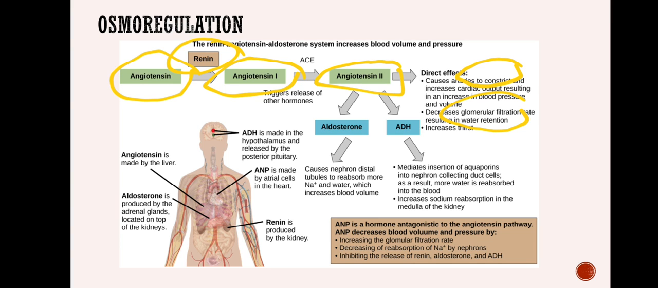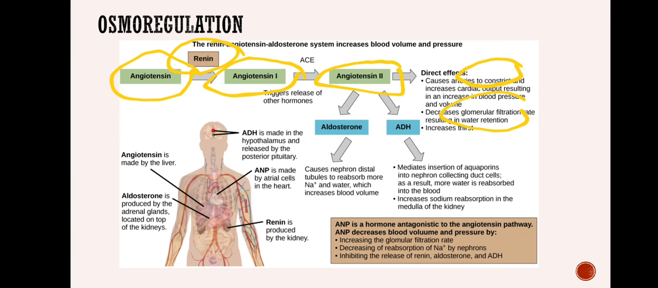And not only that, it also influences thirst. So there will be increased thirst. You feel more thirsty and then you start drinking water. Again, you drink water, blood volume increases, blood pressure increases. So in this way, blood pressure is raised, or the osmotic pressure is raised, by using the hormone angiotensin 2.